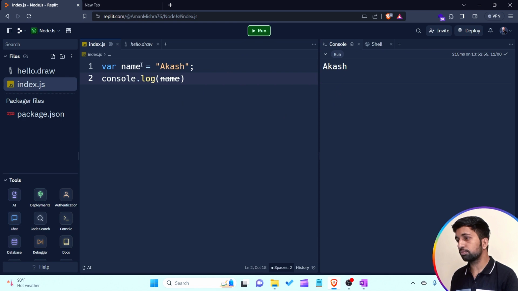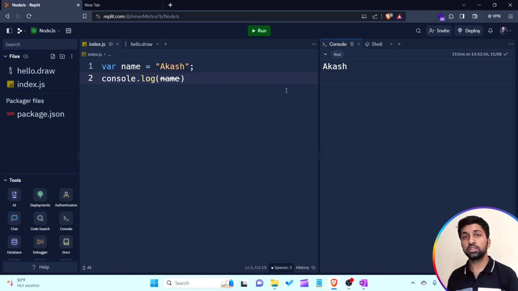So this is the first program of our channel about JavaScript. I'm simply creating a variable by using this var keyword. Then name is a variable name, and this is a value I want to put into the particular name variable. After that, I want to print the value by using the console.log function. And here on the console, after running the code, this is the output, that is the value of our name variable.